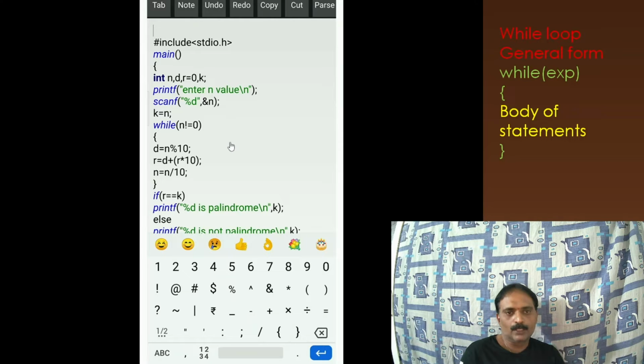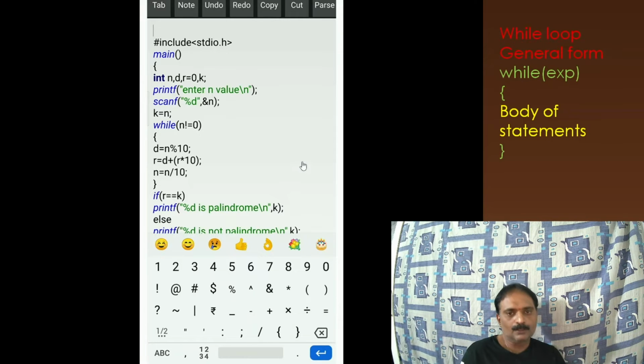So if it is 121, then 121 % 10 gives us 1 as the remainder, and r is equal to d + r * 10, and n is equal to n / 10. n / 10, that is 121 / 10, means we get 12. Like that, it is the result and it is the remainder. Using these things, we check whether the number is a palindrome or not. Of course, you can try this program because everything is given here.